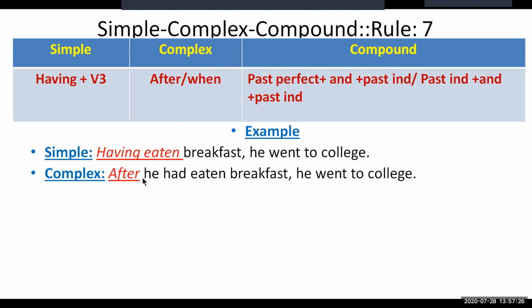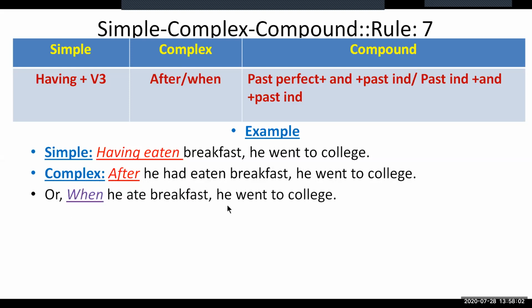To make the sentence compound, just drop this conjunction "after" and use the coordinating conjunction "and" in the middle of the sentence, separating the two clauses. And it will read like this: he had eaten breakfast and went to college. As in lecture 1, I told you that in the second clause of the compound sentence, if the subject is a repetition of the subject of the first one, then we can certainly drop the subject from the second clause of the compound sentence.